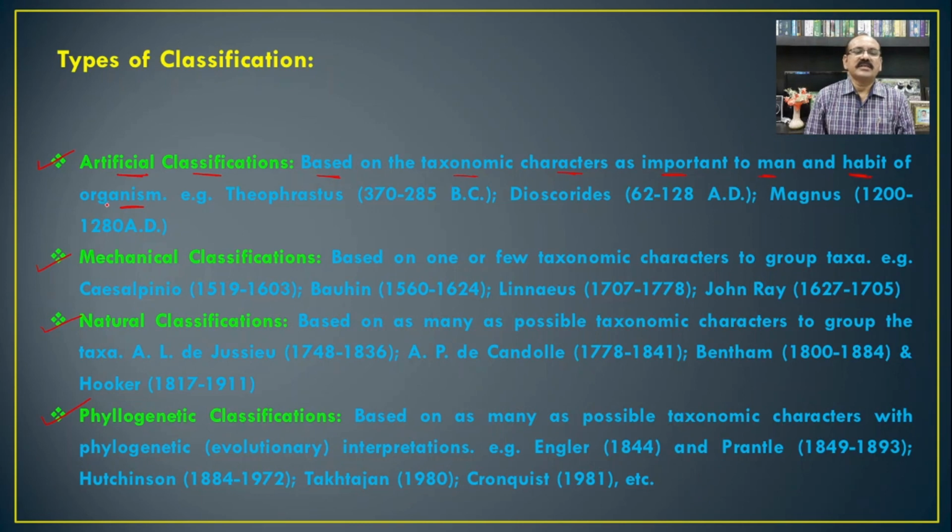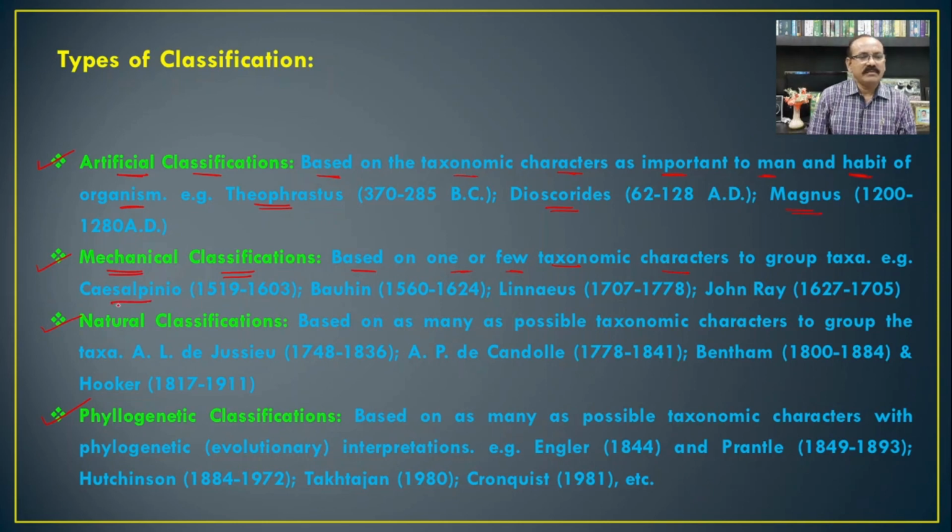Such a classification is considered an artificial classification, and the classification given by Theophrastus, Dioscorides, Magnus, etc. comes under the artificial classification. The second one is mechanical classification, and here it is based on one or a few taxonomic characteristics to group the taxa.